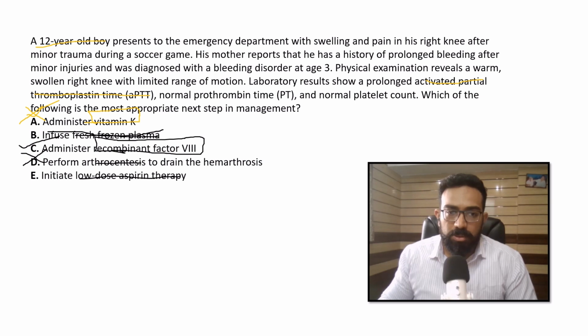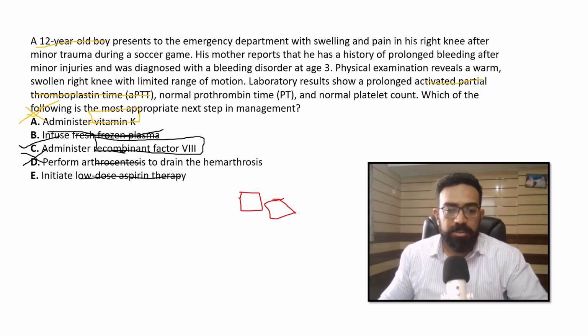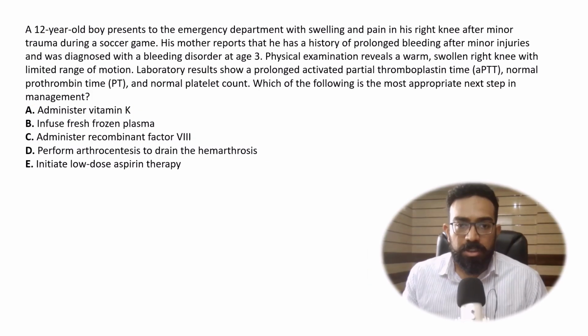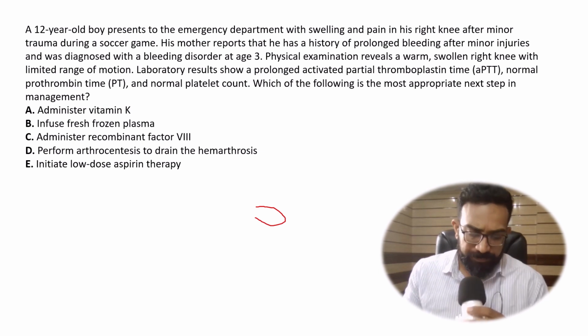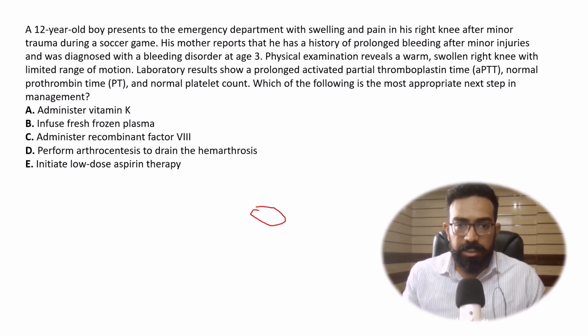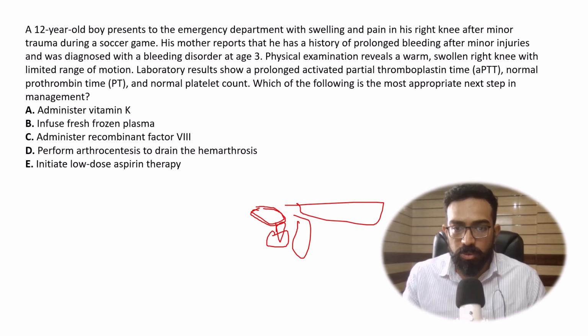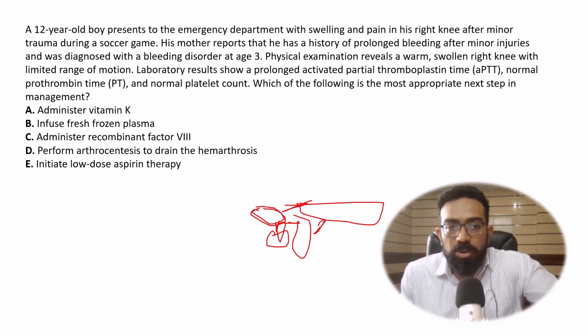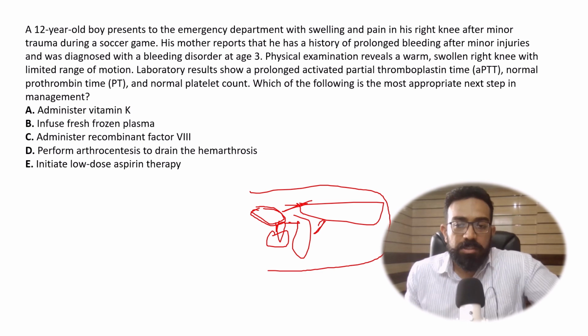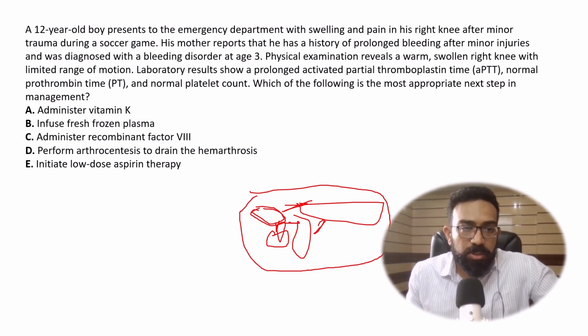Before clotting starts, platelets stick to each other and form a platelet plug. Aspirin does not let the platelet plug form. So there is no need of aspirin here, and it is actually contraindicated.